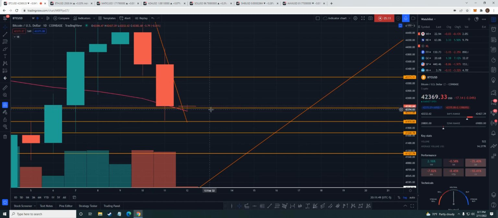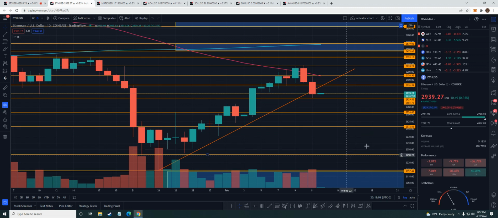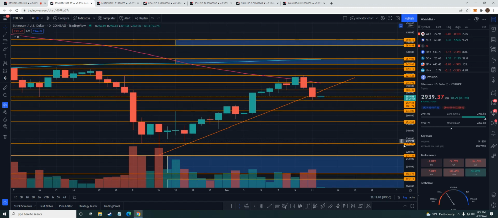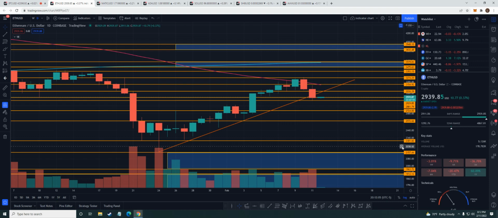This is a fresh daily candle. It's only been out for a good hour. Okay, so 7 o'clock Eastern time. All right, so we're going to move on to Ethereum, guys. Ethereum, we did break our trend. So here, trend is not our friend anymore.